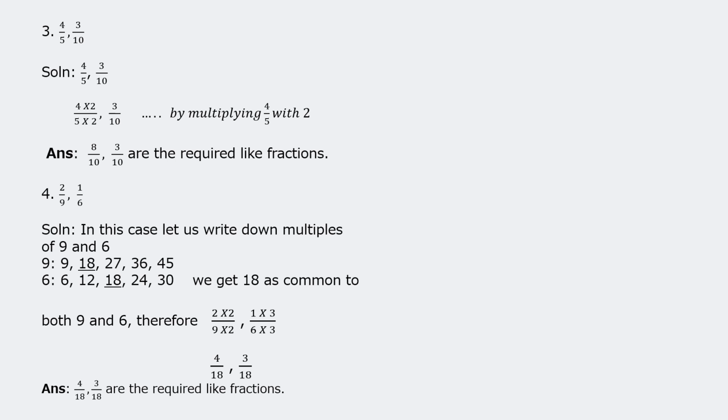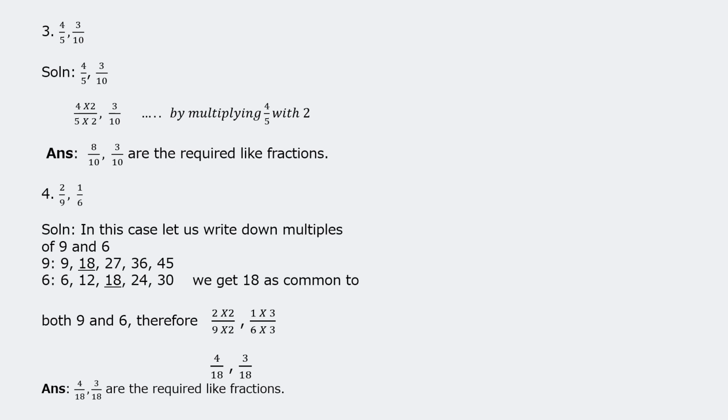2 upon 9, 1 upon 6. 9 and 6, in which table? Yeah, they are not multiples, so we have to write down the multiples and pick up the common multiple, children. So let us write down the multiples of 9 and 6. 9 1s are 9, 9 2s are 18, 9 3s are 27, 9 4s are 36, 9 5s are 45. Same way for 6: 6 1s are 6, 6 2s are 12, 6 3s are 18, 6 4s are 24, 6 5s are 30. We get 18 as common to both 9 and 6.